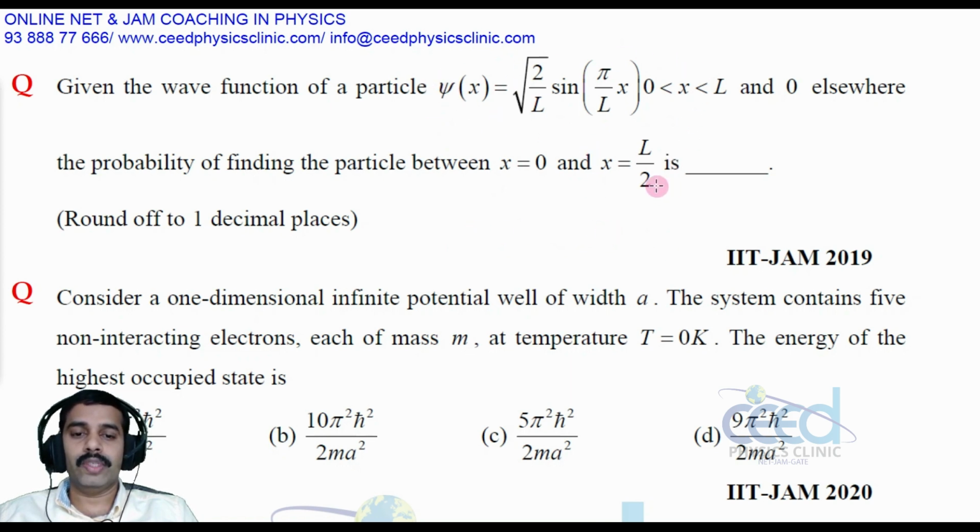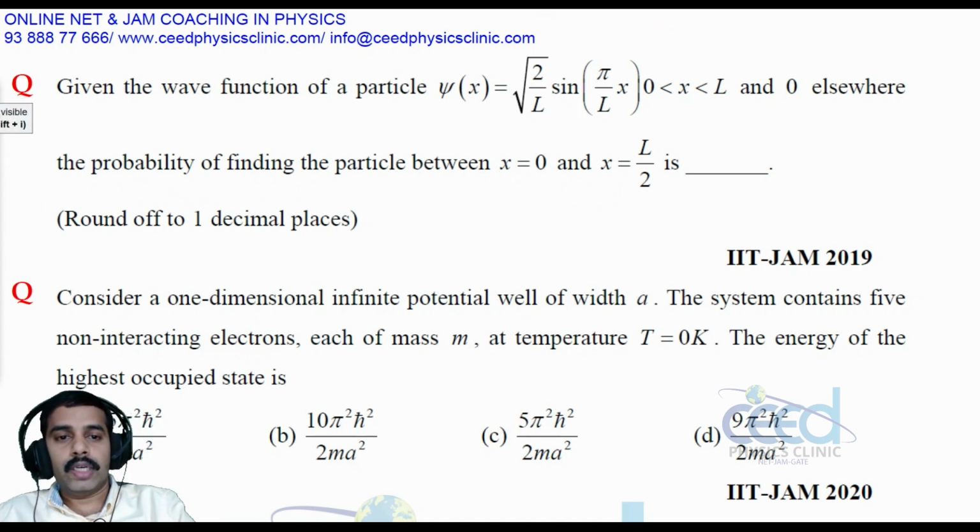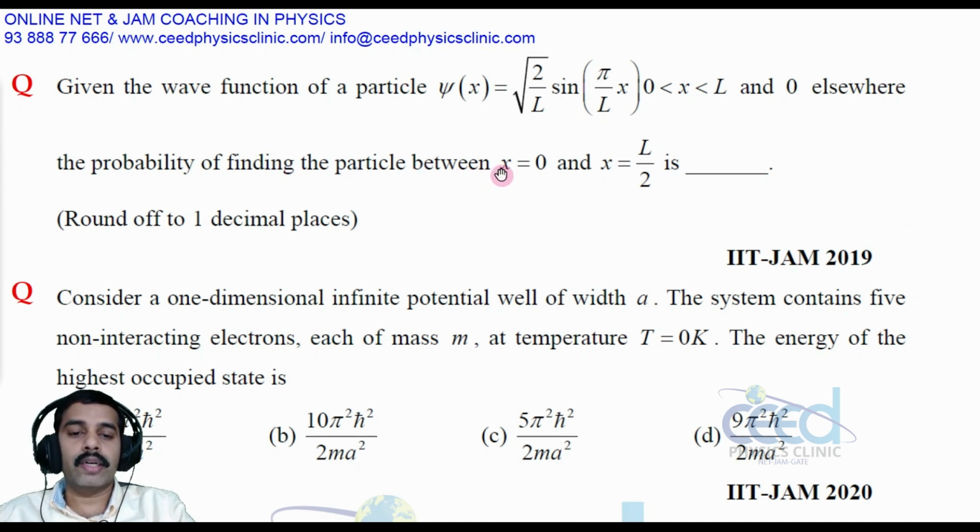That is L by 2. But here the width is 0 to L by 2. So we have to solve this, right? Okay, so let us solve this. So expectation of value, right? Find the probability of finding the particle between x equals 0 to L by 2. So probability we need to find.